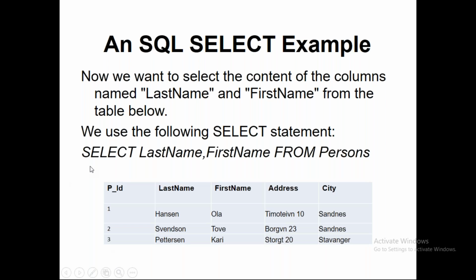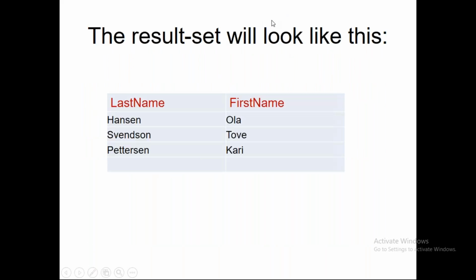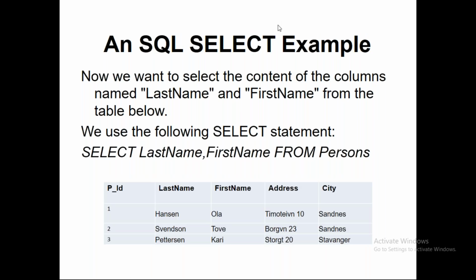If you look here, this is the syntax where select is the command: select column name or column names from table name.